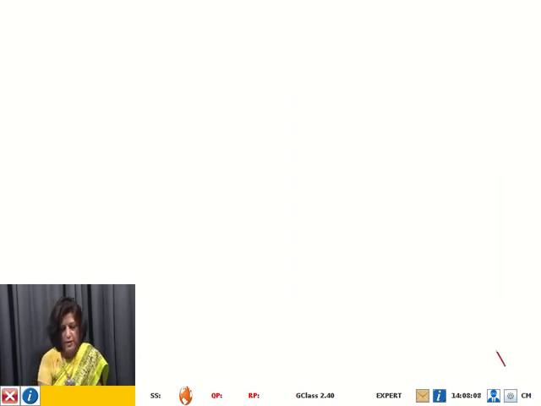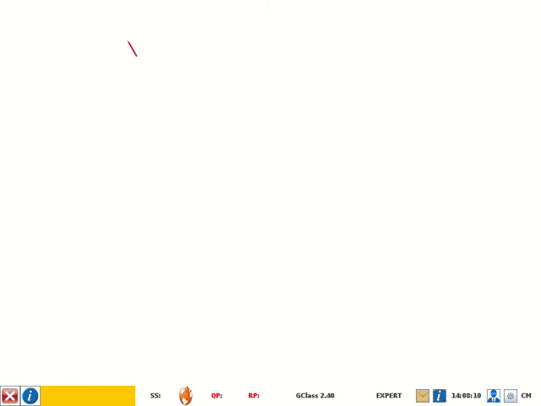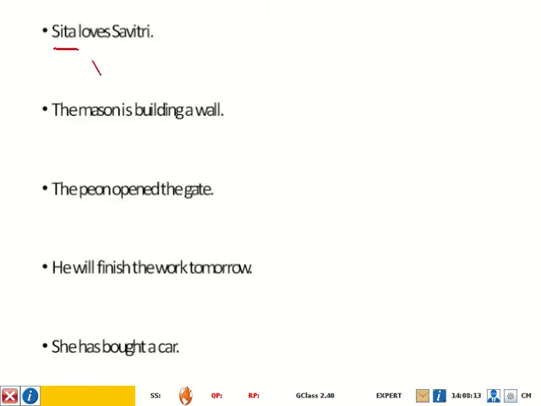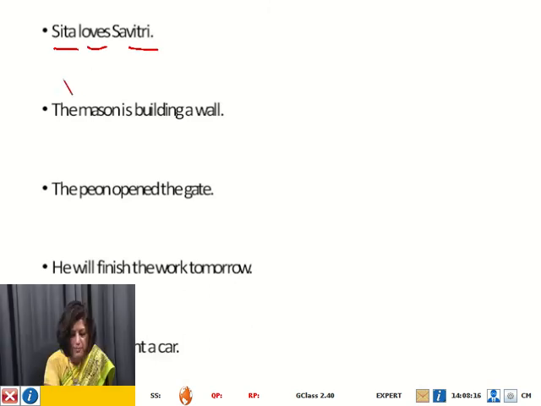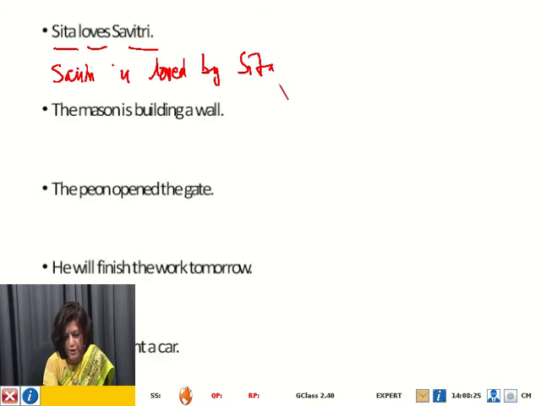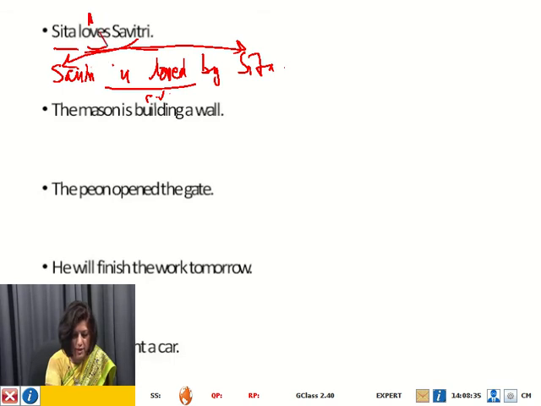So let us do a few exercises here. Sita loves Savitri. Let us do voice change. What will this be? Savitri is loved by Sita. Please forgive my handwriting. We have changed the position; we have brought Sita here, and this is Savitri, and this is passive voice. The verb has been changed to passive voice. This was an active voice.